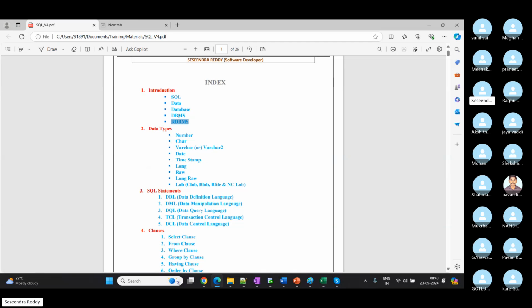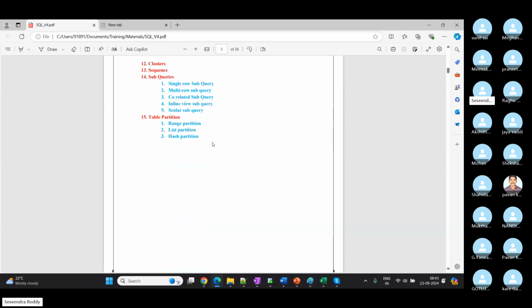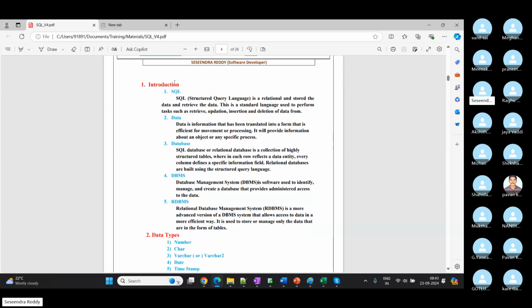There we will learn the entire concept about relation between tables. Okay, so that is about it. I will share this document also with you. You can go through it later.